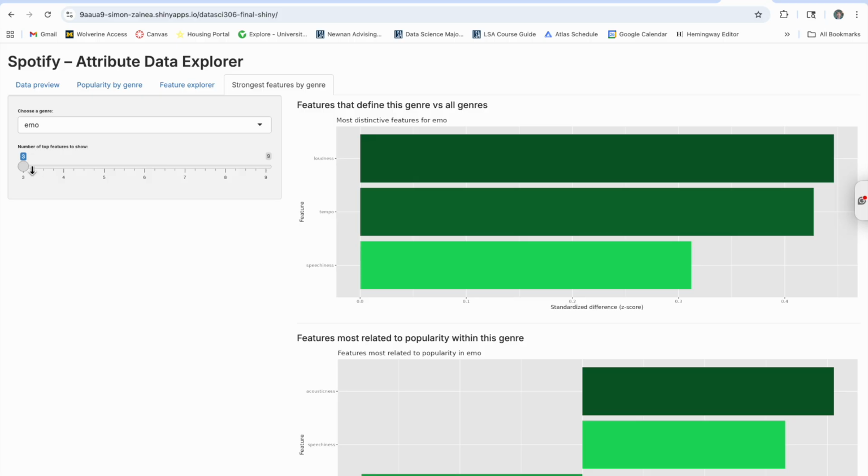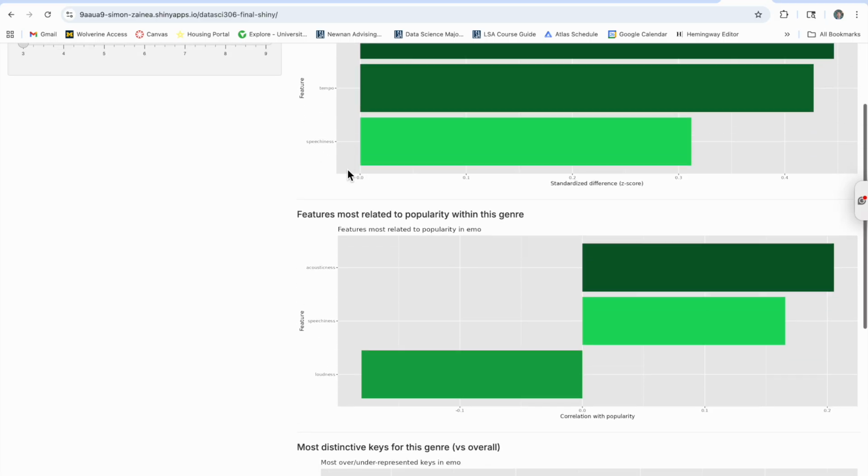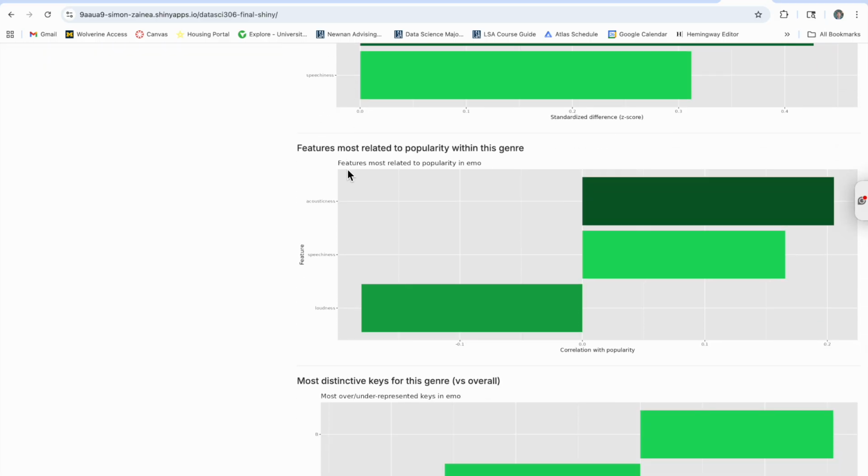So basically, right here, you have a slider where you can select how many genres you want to show. But right now, let's just do three. So up here, you'll have the features that define this genre versus all genres, which is the most distinctive features for emo. We see loudness, tempo, and speechiness. These are all positive, which means on average, emo is more loud, has more tempo, and is more speechy than normal songs.